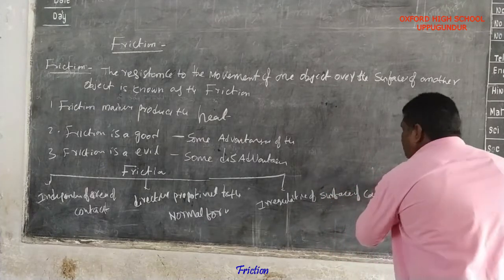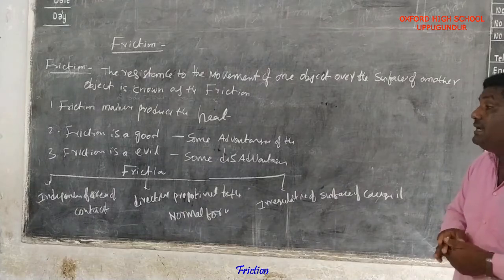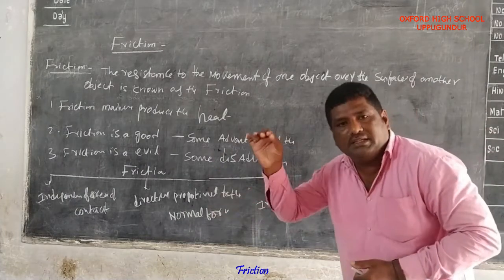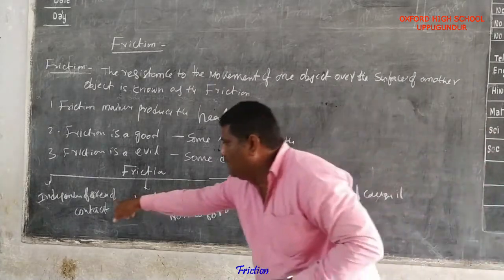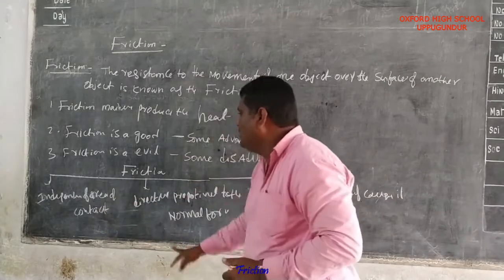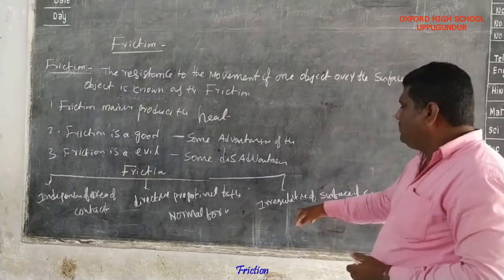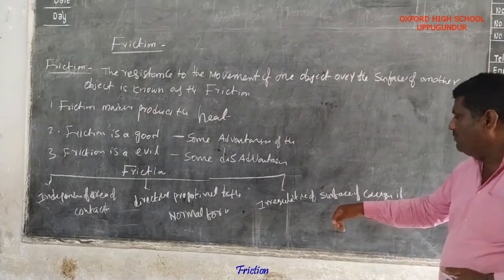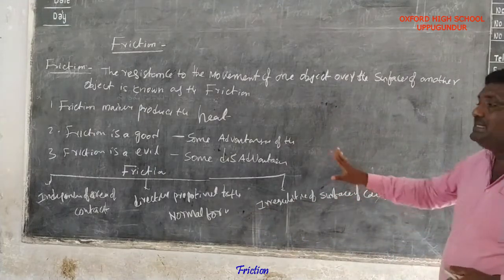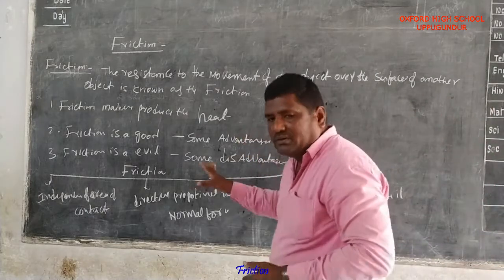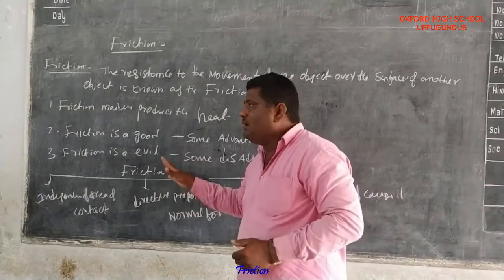So friction mainly depends on the nature of the surfaces and is independent of the area of contact. Friction is directly proportional to the normal force, and it is caused by the irregularities of the surfaces. These are the factors of friction.